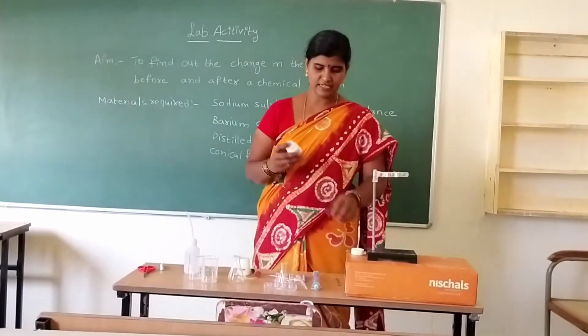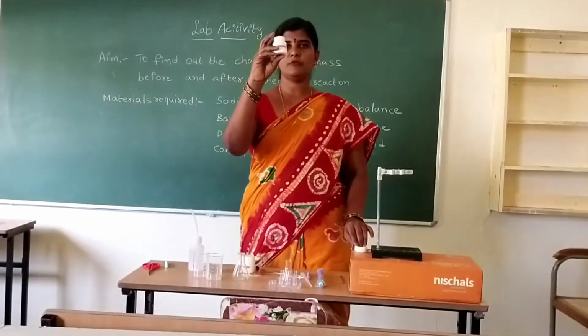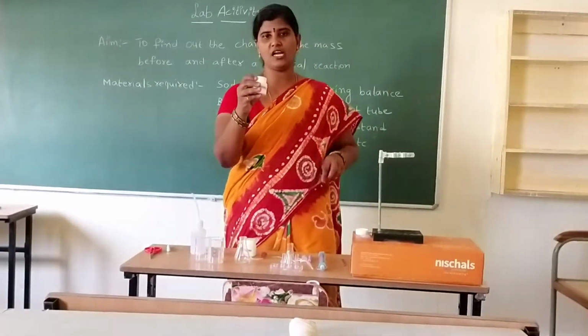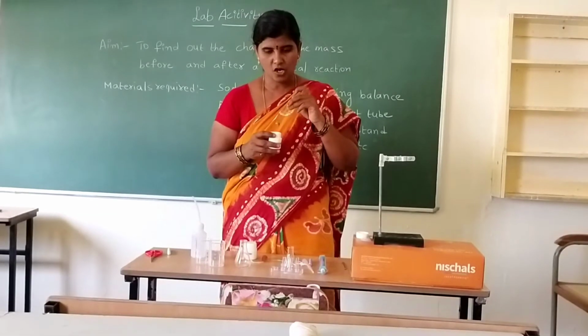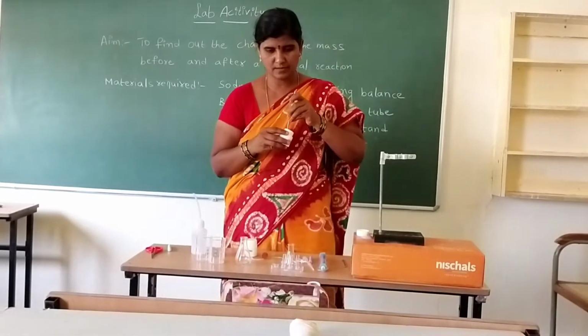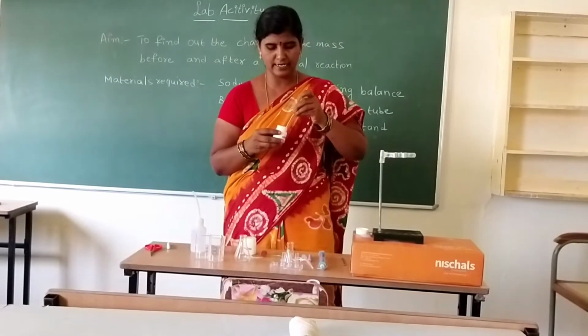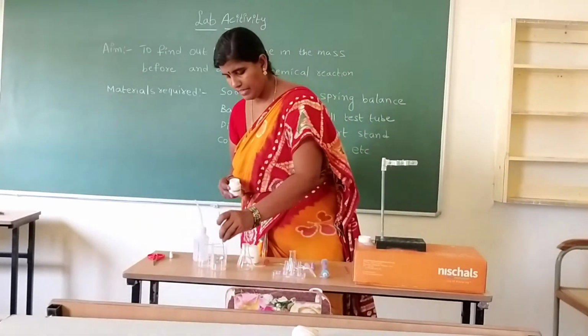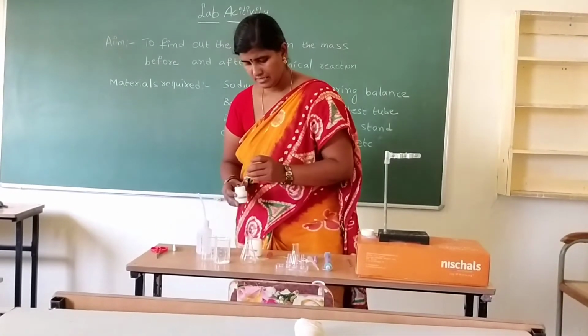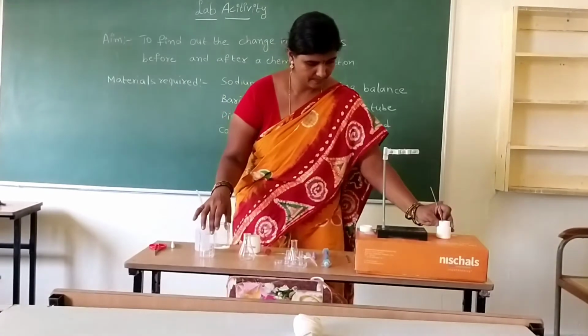What do we do first? Take the barium chloride salt, open the cap. With the help of this spatula, take how much amount? 2 grams of barium chloride in the beaker. Okay. This is barium chloride.